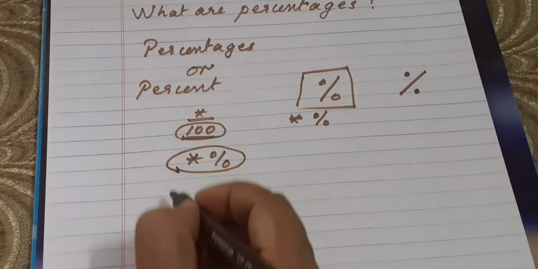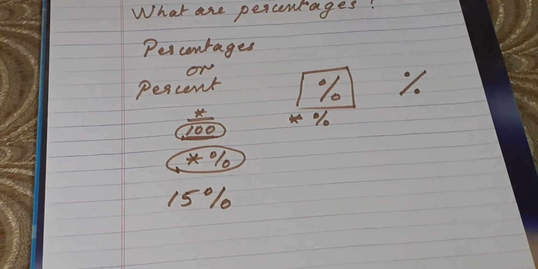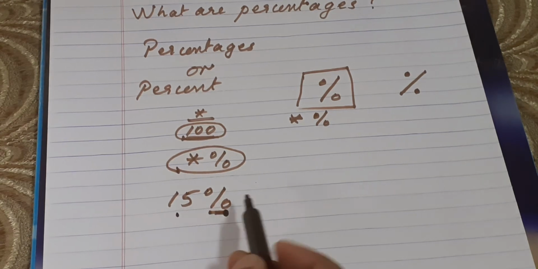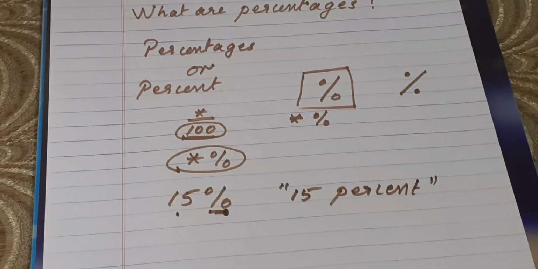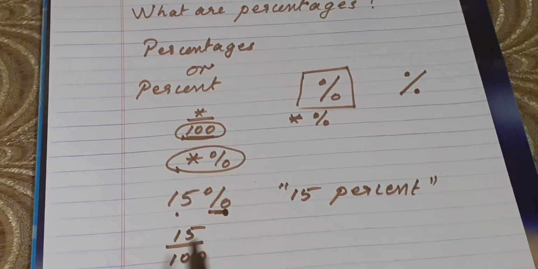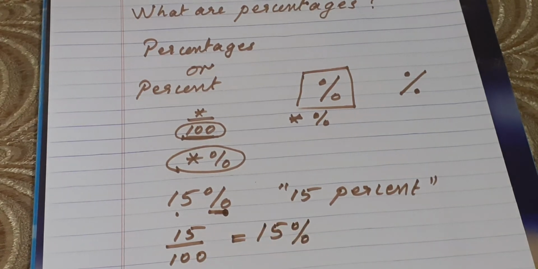Like this number, 15 percent. Here, it's got the percent sign after it. So, we read it as 15%. And because percent is really a fraction that always has 100 as the denominator, we know that it means the same thing as 15 over 100. So 15 over 100 is the same as 15 percent.